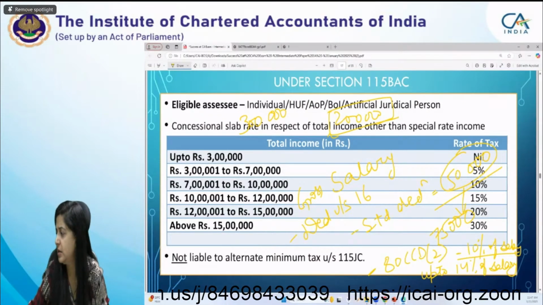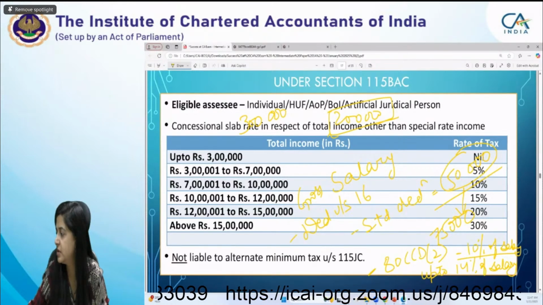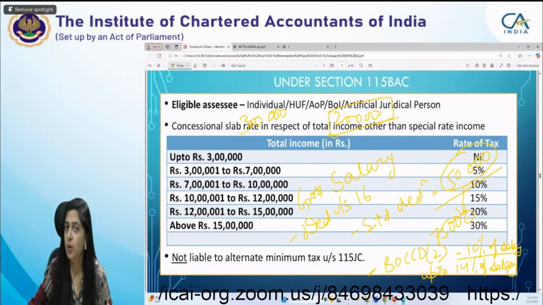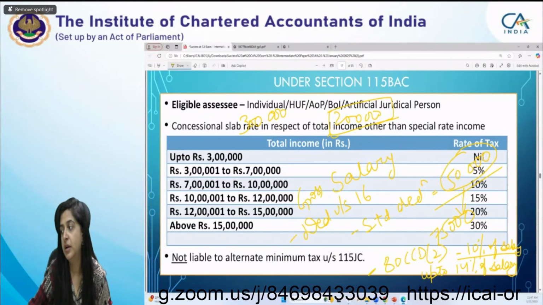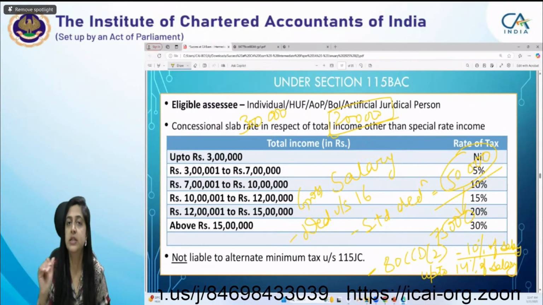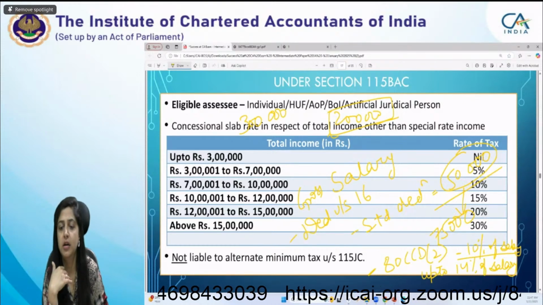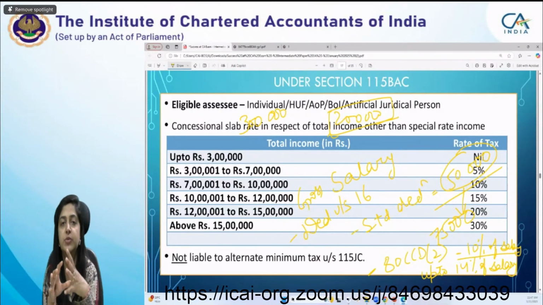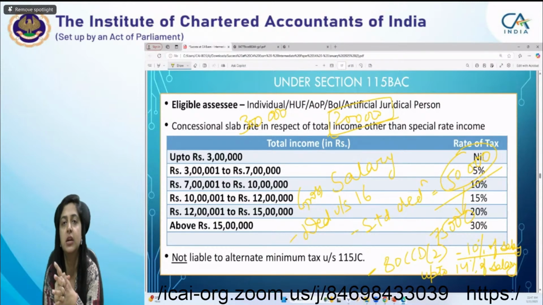Pratik is asking, ma'am, I have a doubt regarding the hours allocation for revision chapter-wise and how much revision is necessary for the exam to score more than 80. Definitely, Pratik, you have to revise everything. And regarding the hours allocation, it's a very subjective thing because it's up to you how conceptually clear certain provisions are to you.